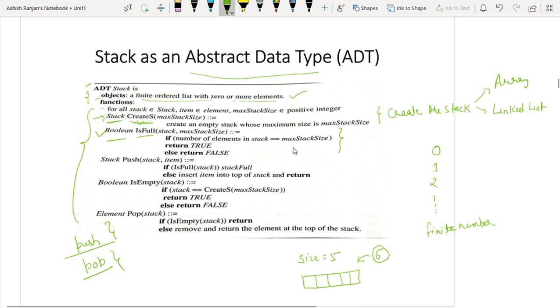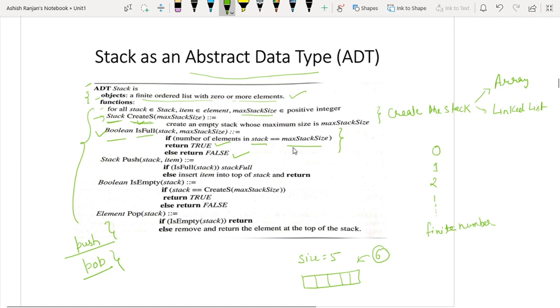Okay. So if the number of elements in the stack is equal to max stack size, which I have already given, meaning what is the maximum size of the stack? If this condition is true, we will return yes, your stack is full, otherwise your stack is not full.